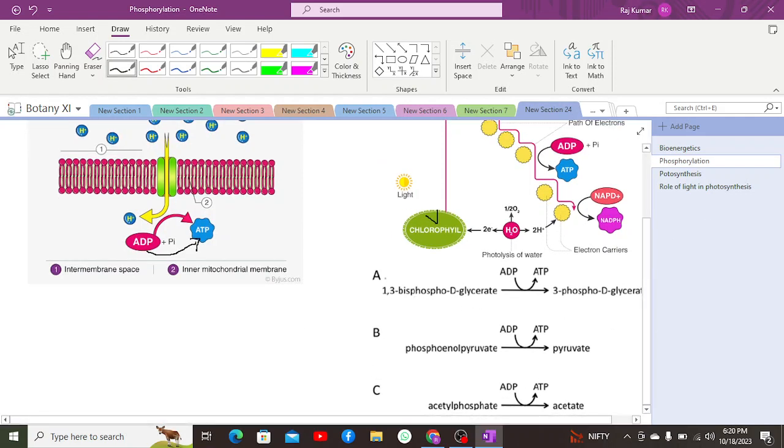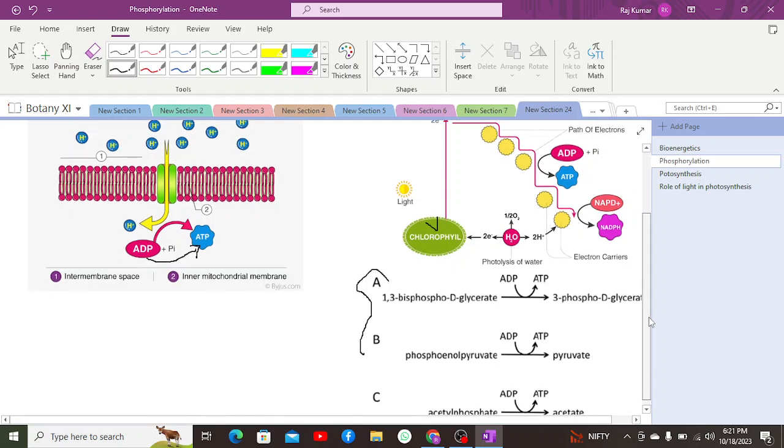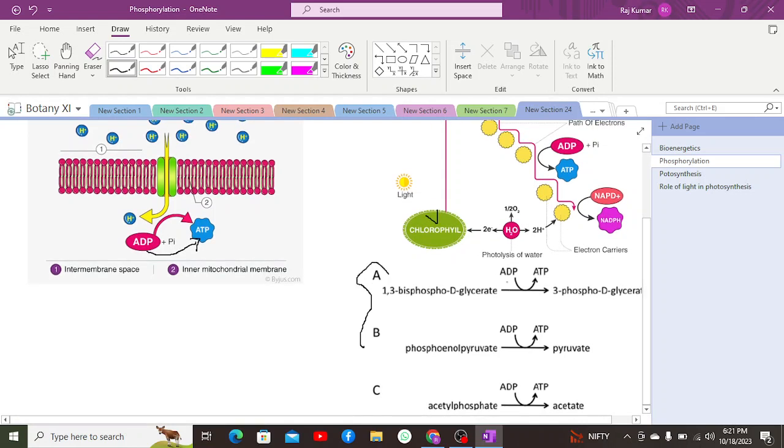Rest, there is substrate level phosphorylation, which is an enzymatic reaction in which ADP is converted into ATP by catalyzing a particular substrate. For instance, in the first reaction, 1,3 bisphosphoglycerate is converted into 3 phosphoglycerate. Now in this process, ADP is converted into ATP.